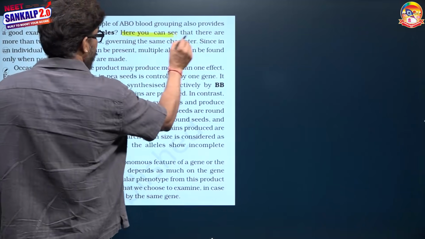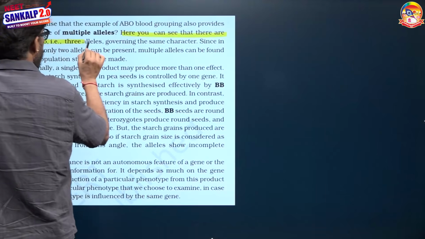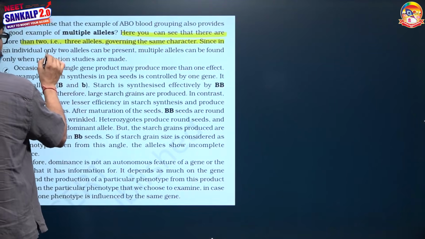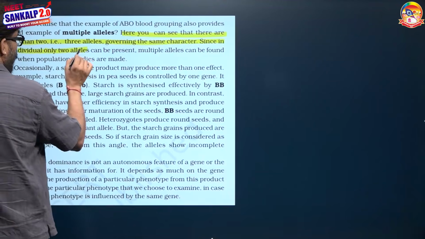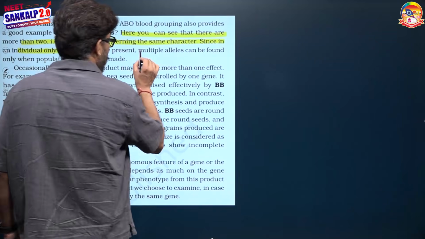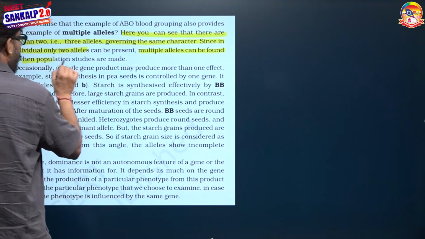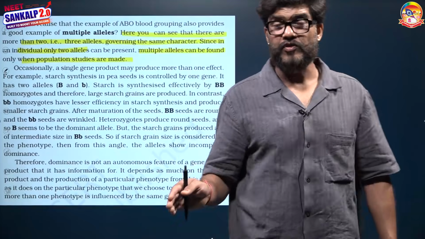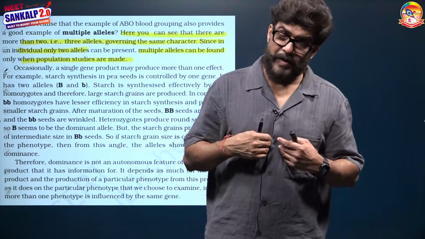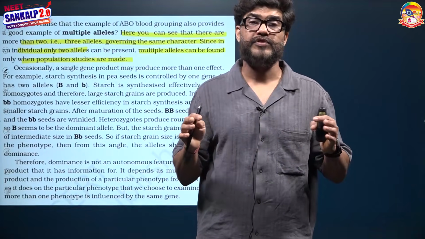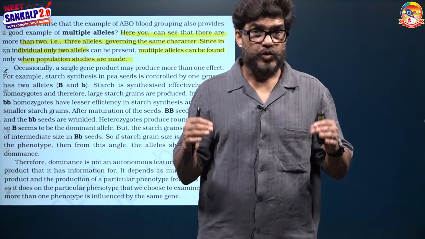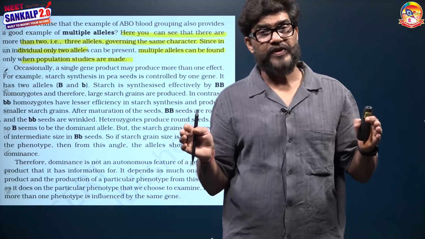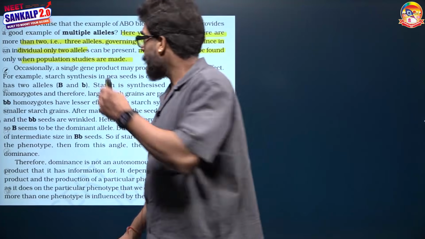Here you can see that there are more than 2, meaning 3 alleles governing the same character. Since an individual can carry a maximum of 2 alleles, multiple alleles can be found only when a population gets studied. In case of multiple allelism, a single gamete or an individual is not enough to study more than 2 alleles. To study more than 2 alleles, we need to study the population. So multiple alleles are always studied at the population level.